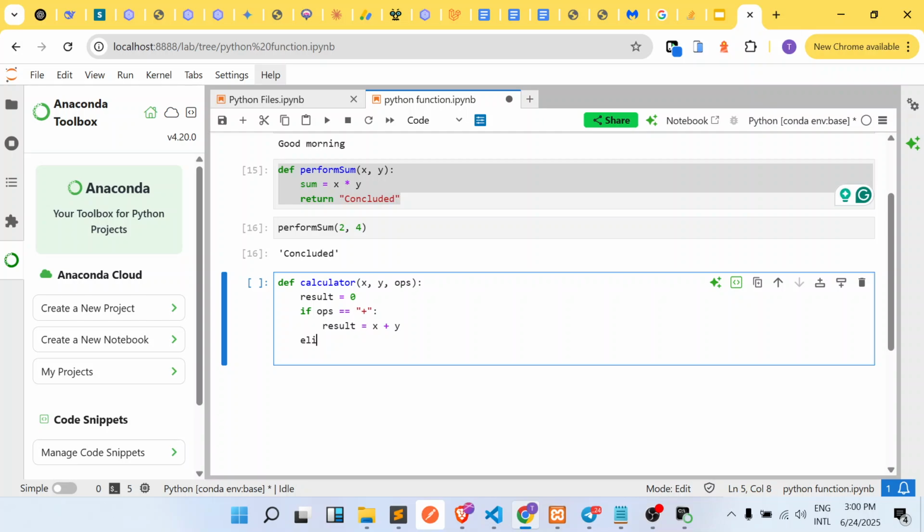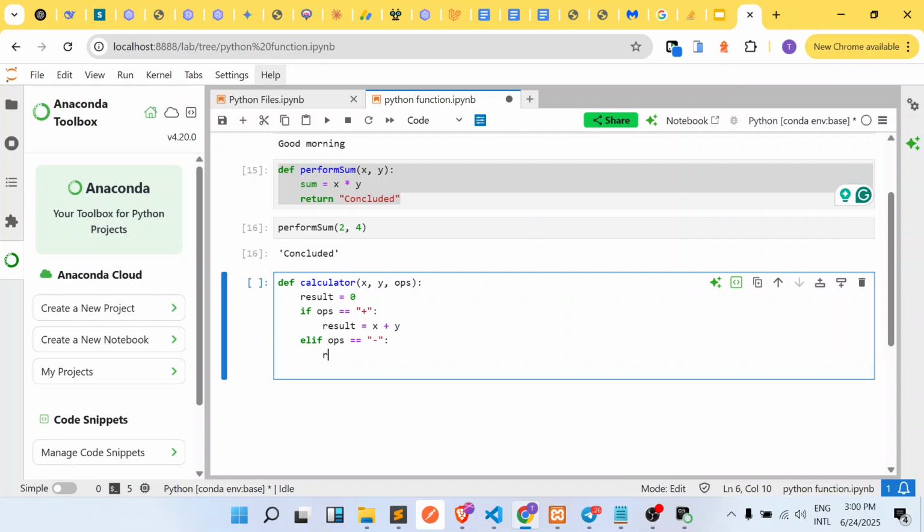Then elif ops, right here again. So I'm just going to copy this now. If ops is equal to subtraction, result will be equal to x minus y.